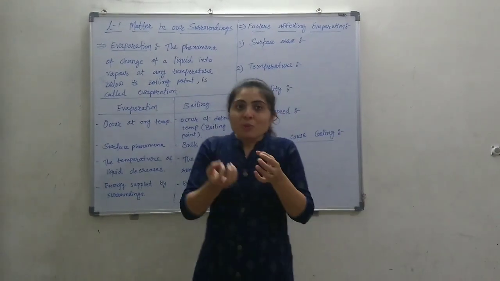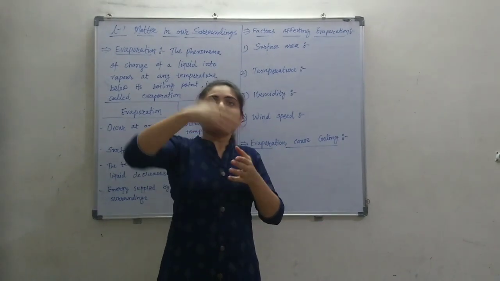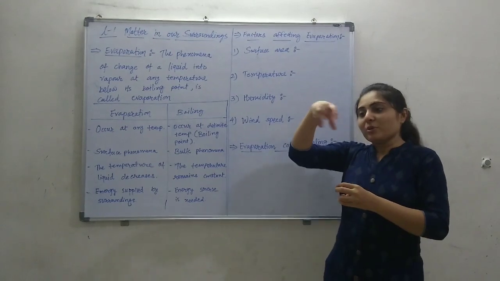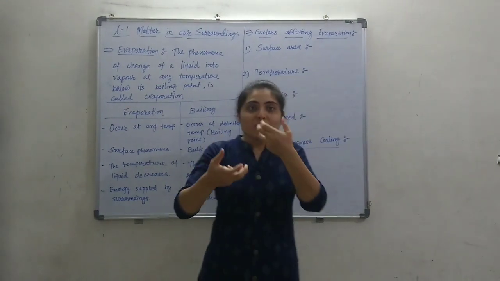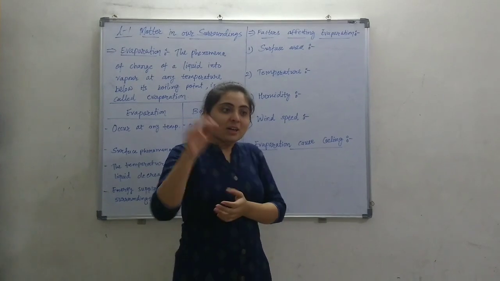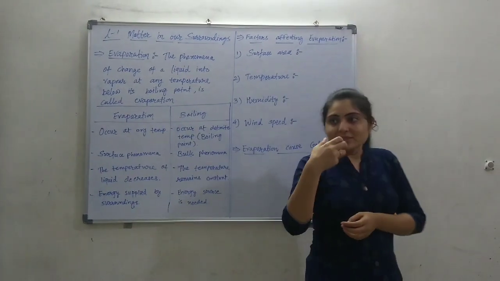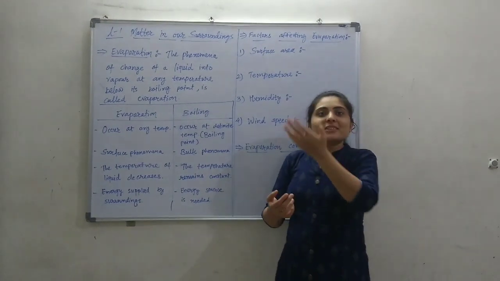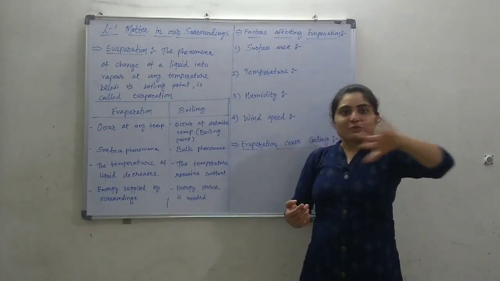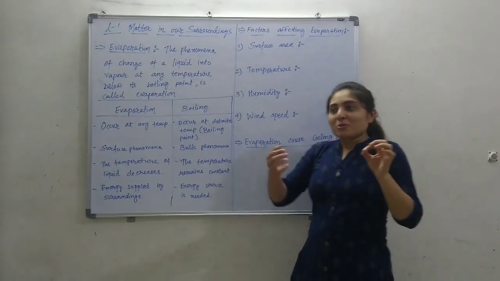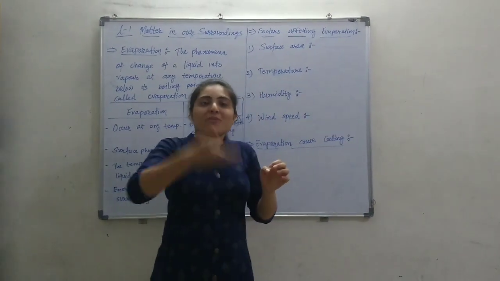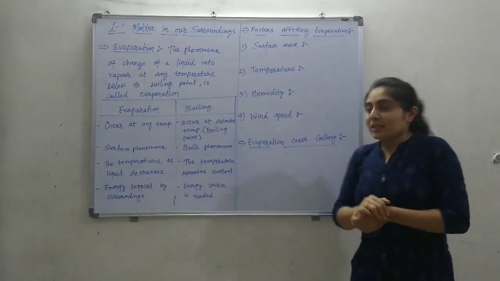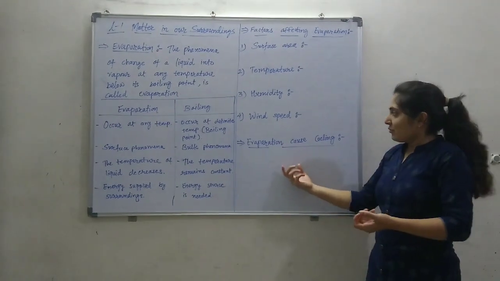Because when evaporation occurs from the surface of the tea, the vapor forms, and when you blow with your mouth, the vapor will be taken away by the air, and again the evaporation increases, and again you blow, so water vapor is taken away. So by continuous blowing, the evaporation process speeds up, and the evaporation process causes cooling. Okay, that we are seeing further.